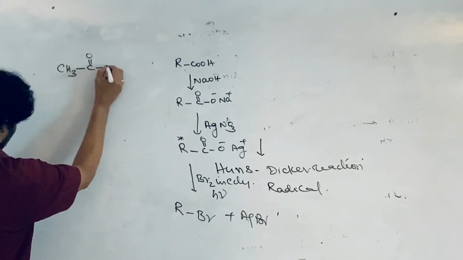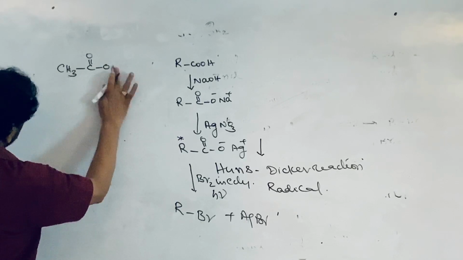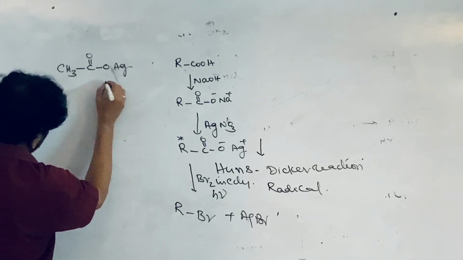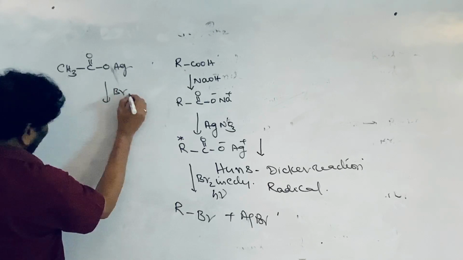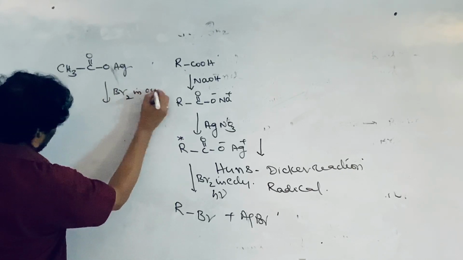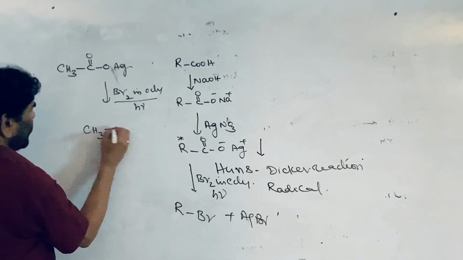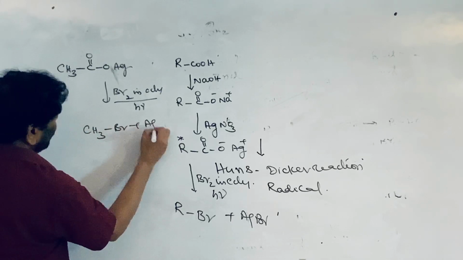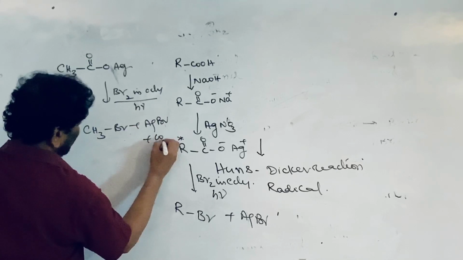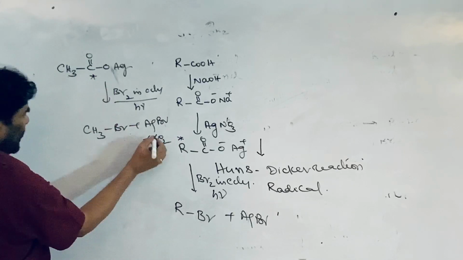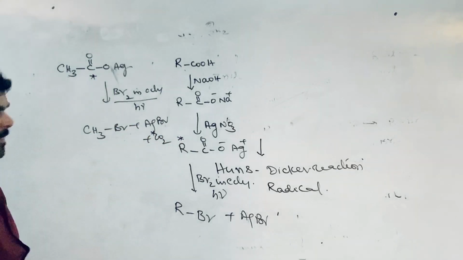If the side chain is hydrogen, so this is acetic acid, this is the silver salt of acetic acid. This is treated with bromine in carbon tetrachloride, exposed to light, then methyl bromide is formed plus silver bromide is formed plus carbon dioxide is liberated. This carbon is liberated in the form of carbon dioxide.